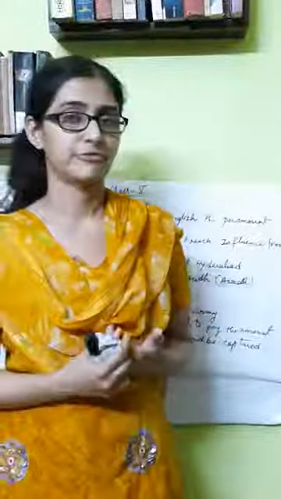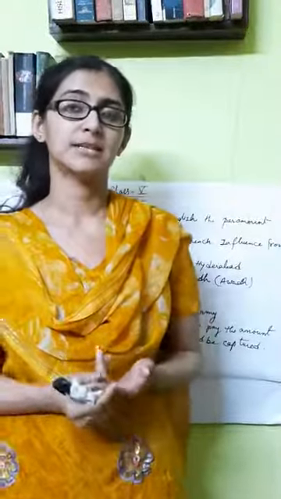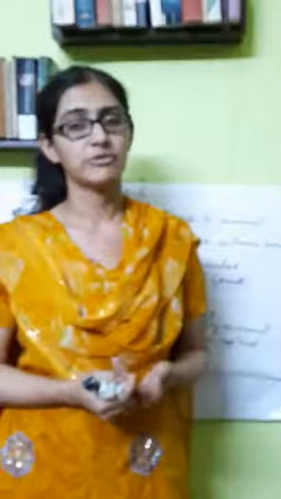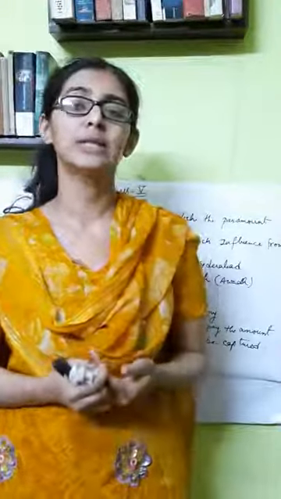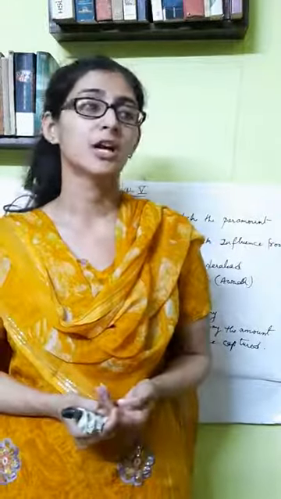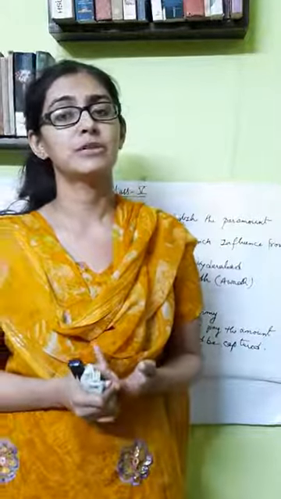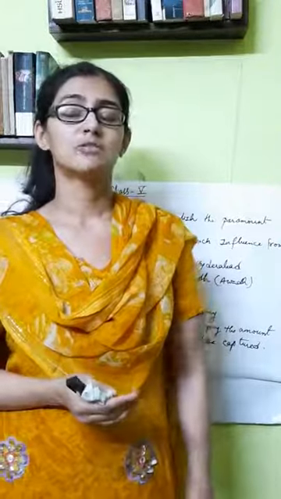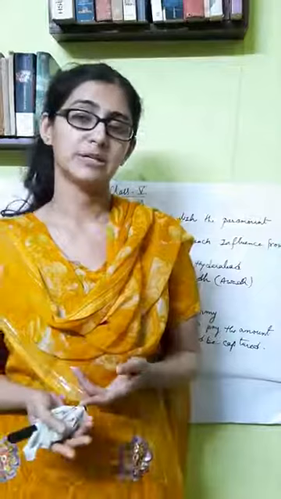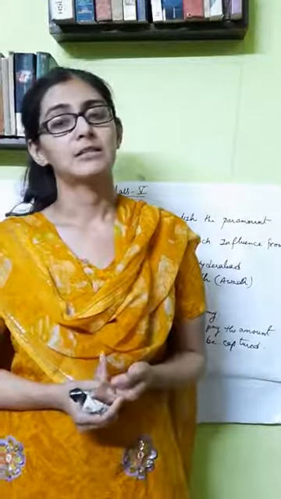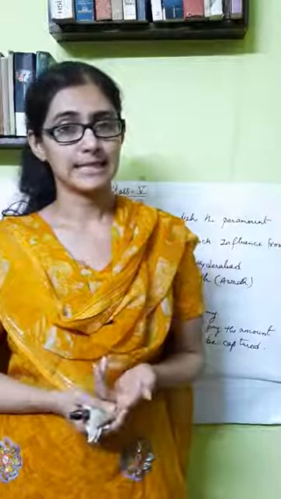Now we'll recapitulate the main principles of the subsidiary alliance that we have done today. First and foremost, by this alliance, Lord Wellesley wanted to capture many states of India and to expand the British rule in India. This was the main motive. So the first principle of this policy was that the states will be given protection. Those states which accept the subsidiary alliance will be given protection by the English, and no foreign power can attack them.